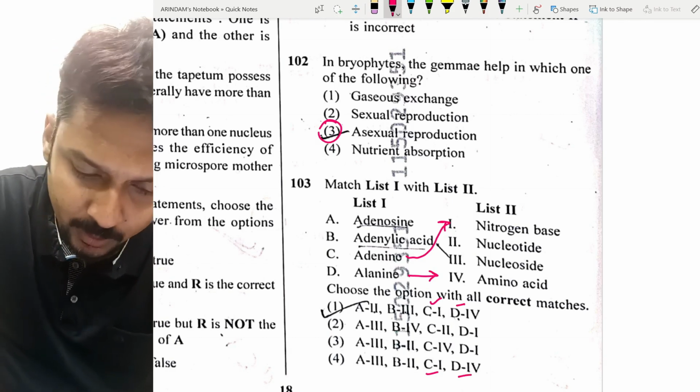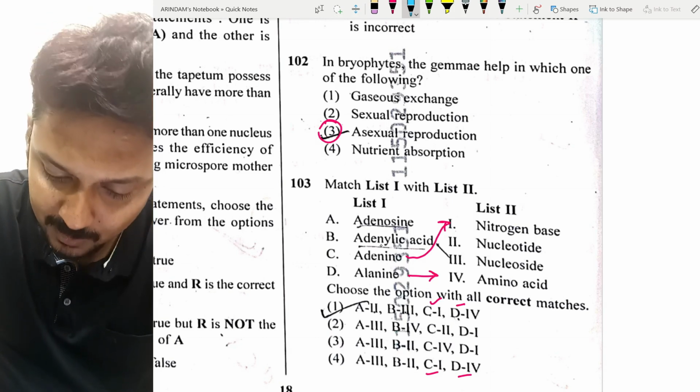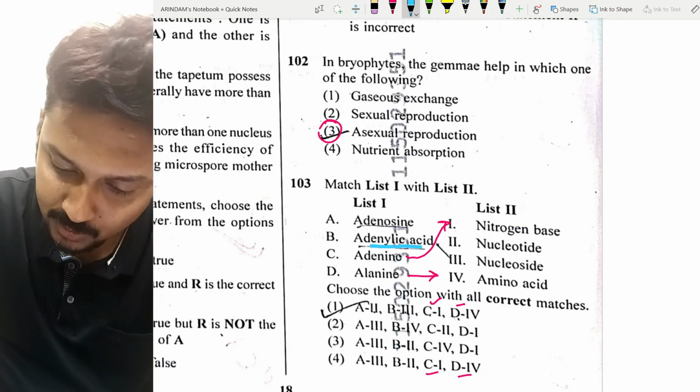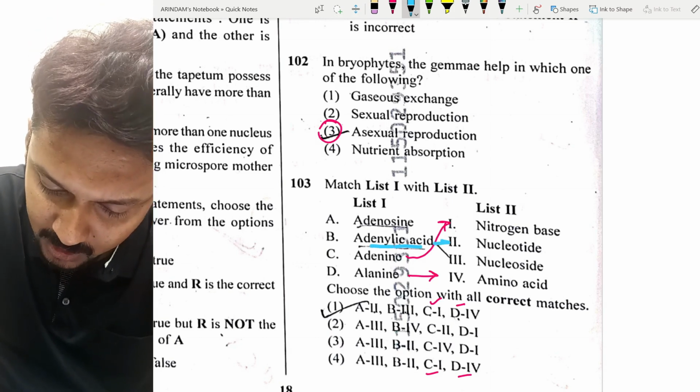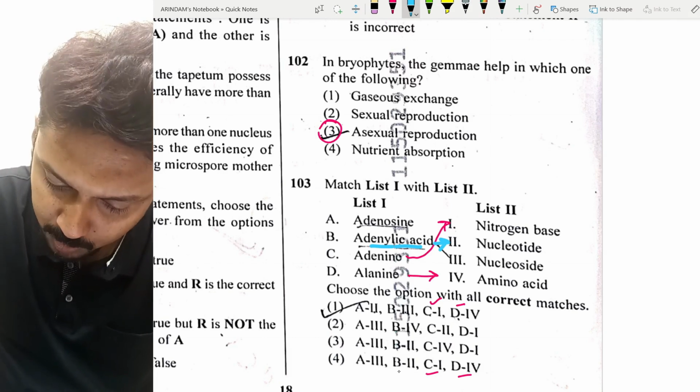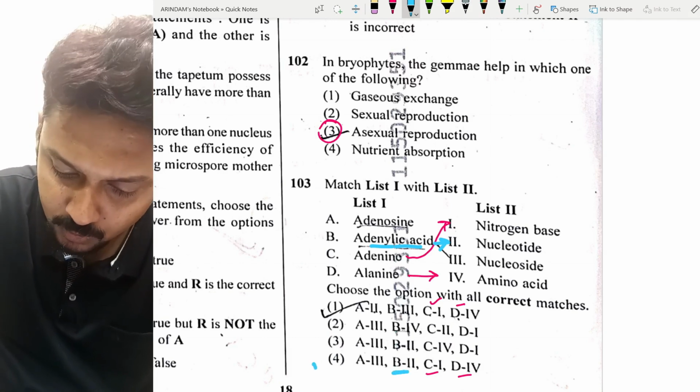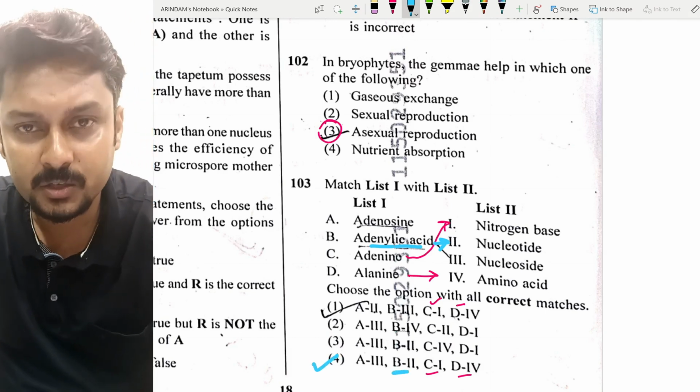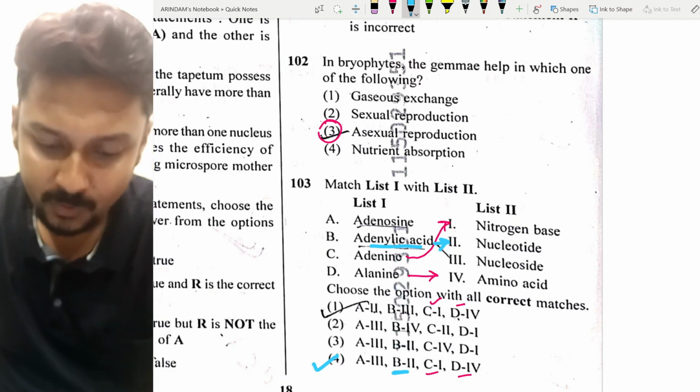Adenylic acid. Whenever it's an acid, remember that they are talking about the nucleic acid. So that is a nucleotide. So B is going with the 2. B2 is present in option number 4. So option number 4 is correct.